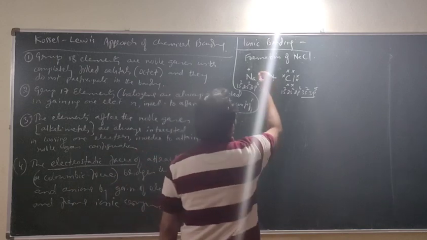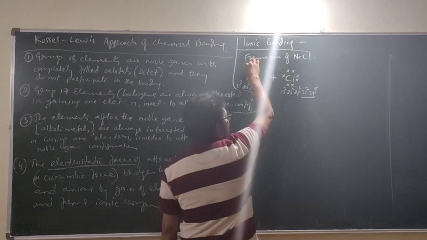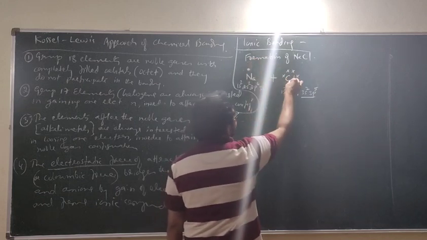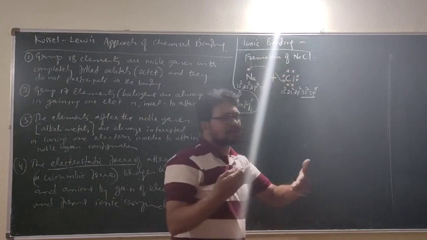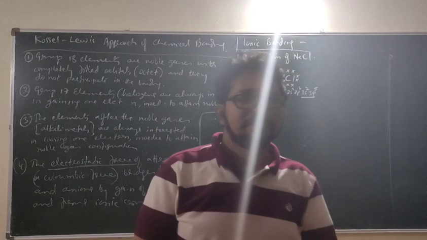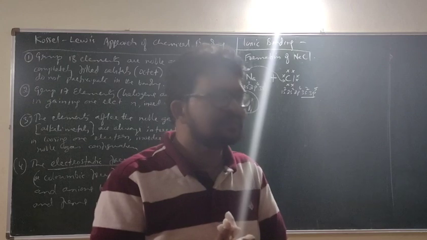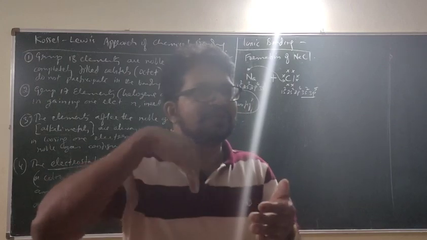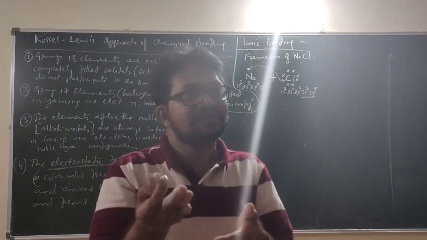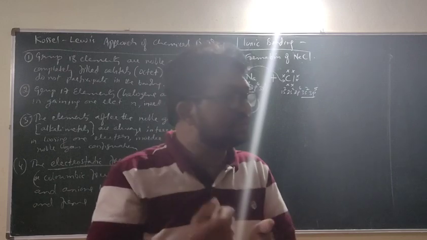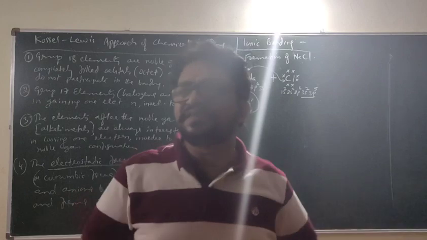Now, this one electron, what will happen? This has a tendency to lose an electron, this has a tendency to gain an electron. They bring their orbitals closer, they approach closer, correct? Yes, sir. And immediately what will happen? One electron from the valence shell of sodium jumps into the valence shell of chlorine, and this happens instantly.